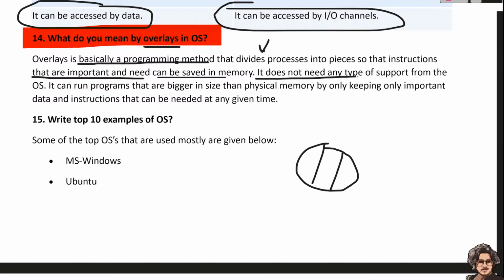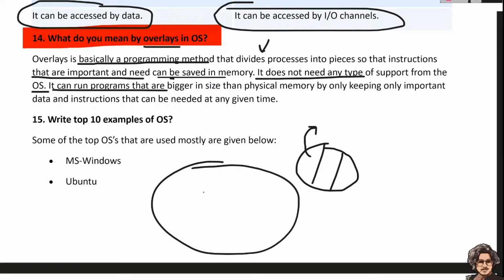It does not need any type of support from the operating system. So overlay is a programming method in which we divide the processes into pieces so that the instructions that are important and needed can be saved into memory. So it can run programs that are bigger in size.